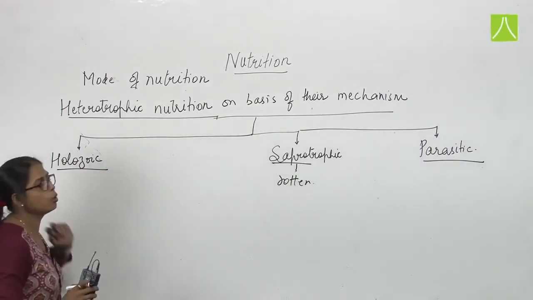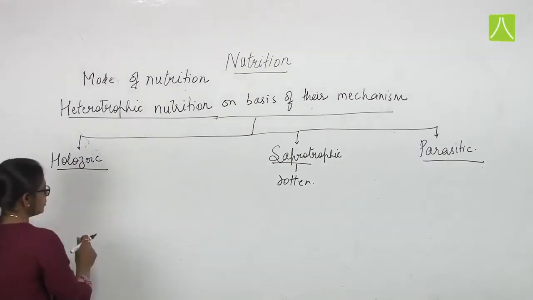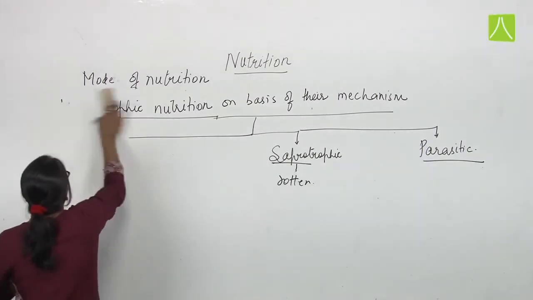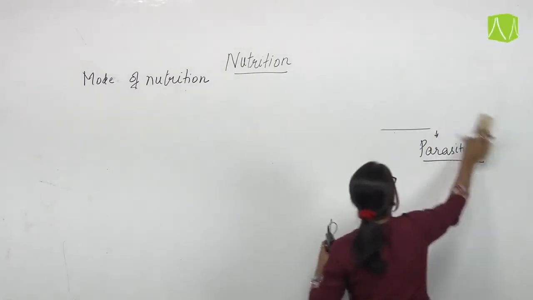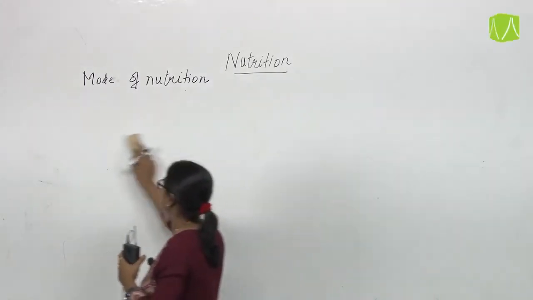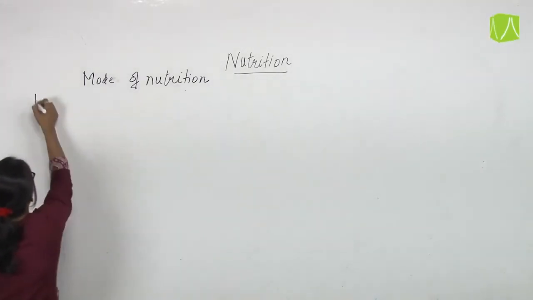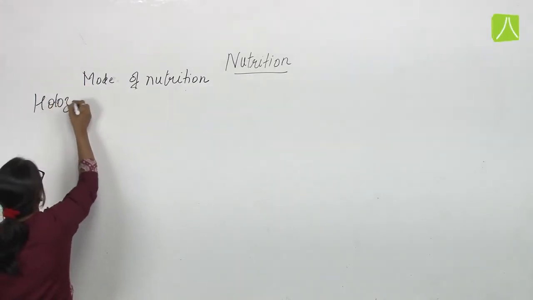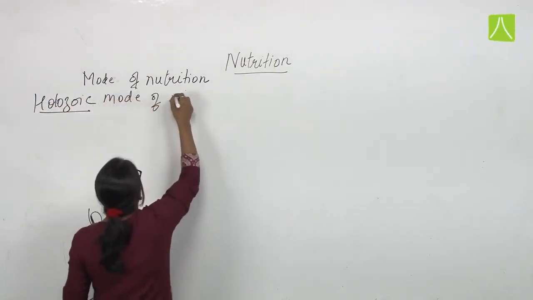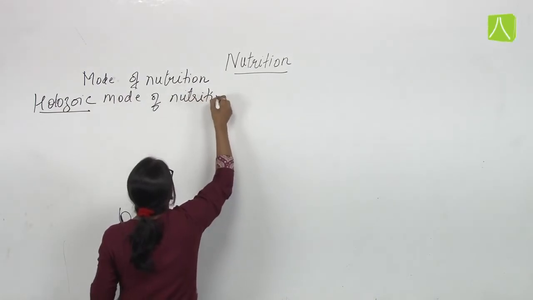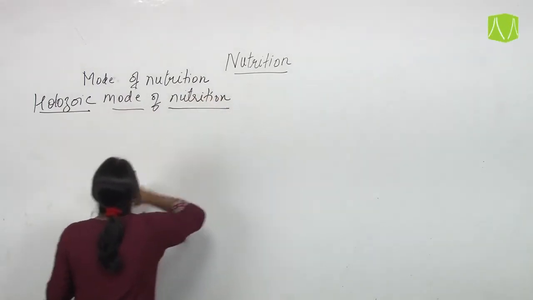Now first is the Holozoic mode of nutrition.